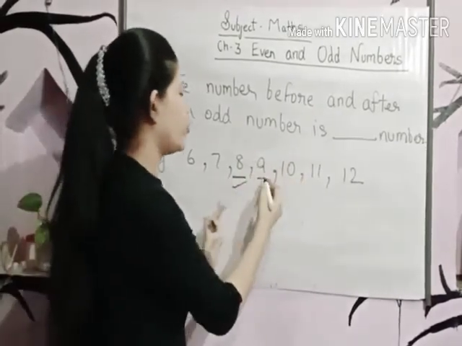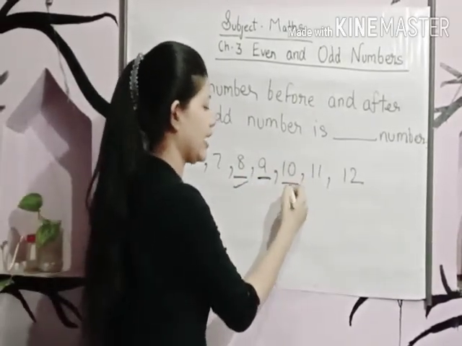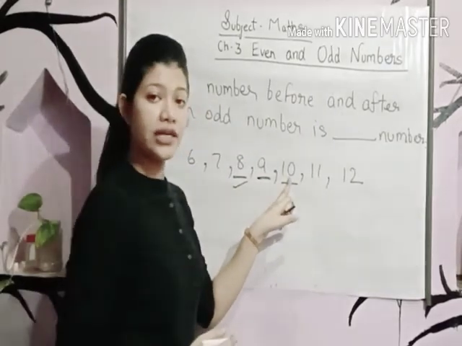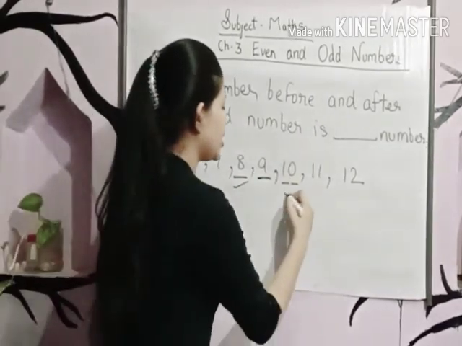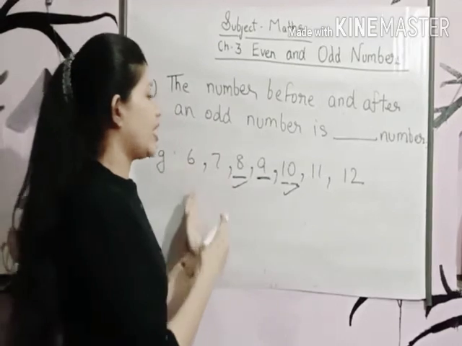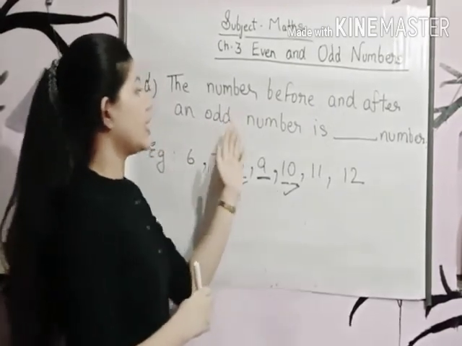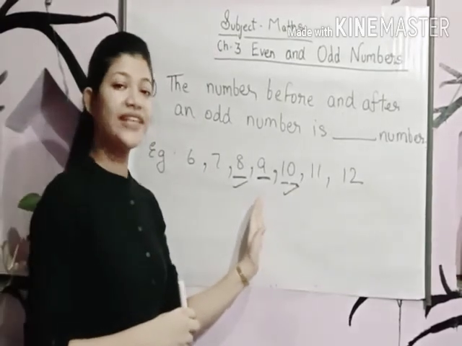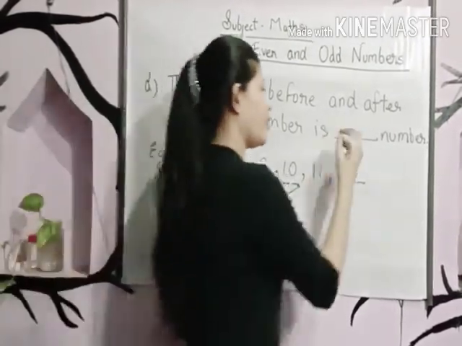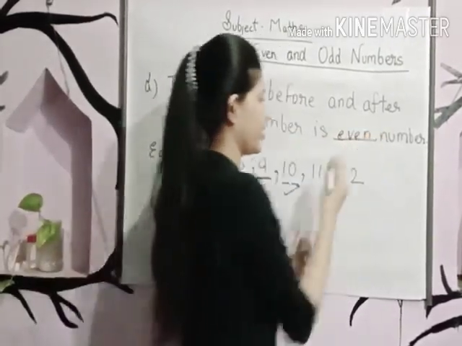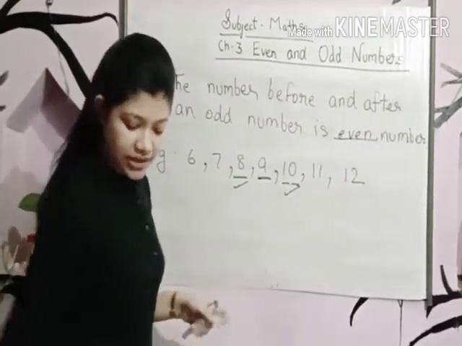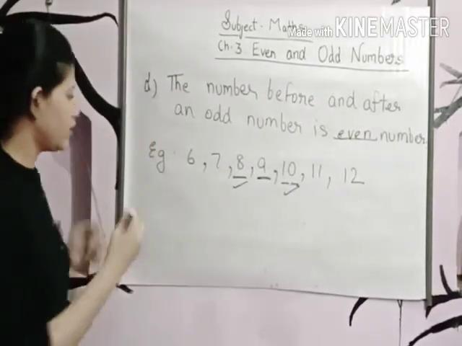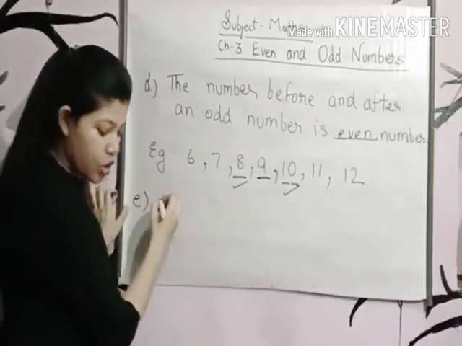What comes after 9? 10, which has 0 at its ones place. This is also an even number. Means the number before and after an odd number is an even number. Okay, clear?